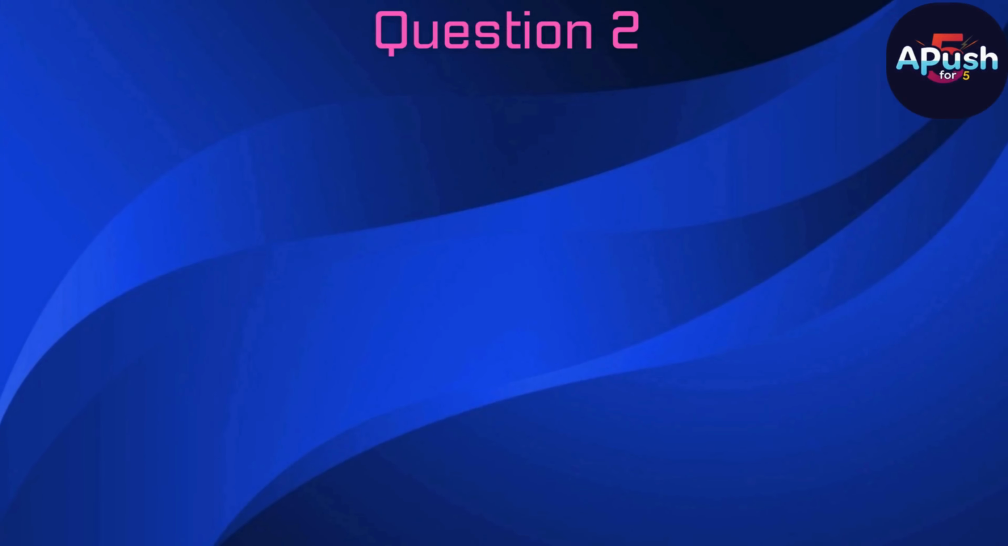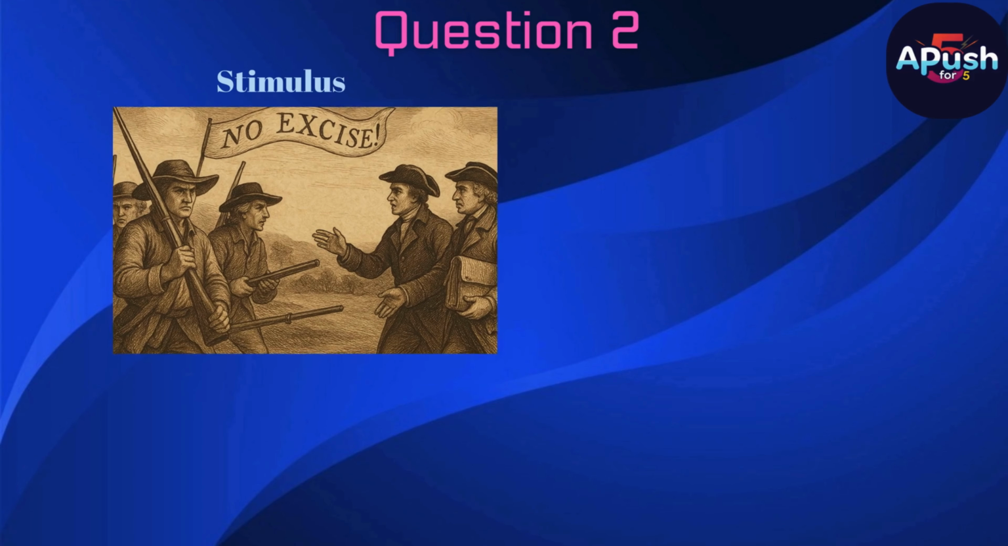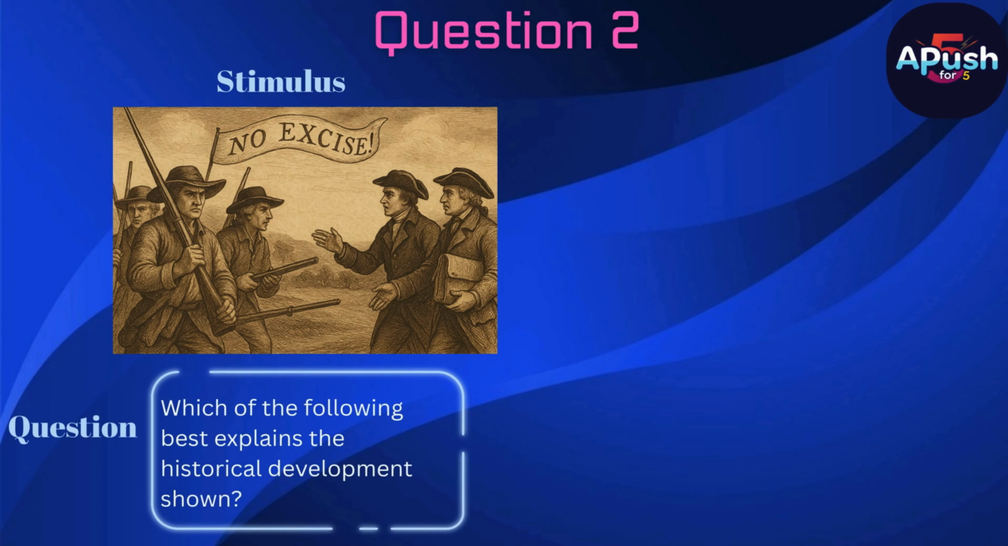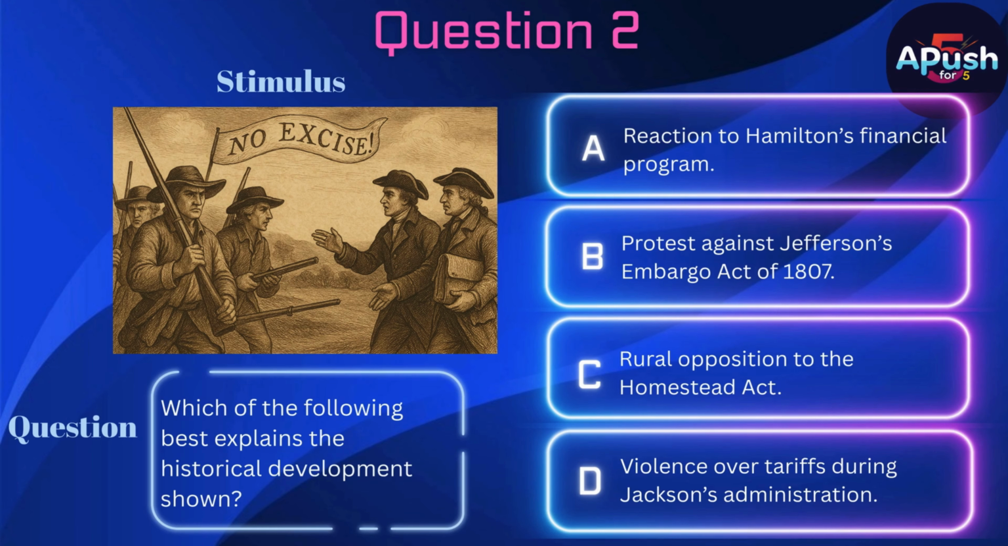Question 2. Stimulus: a 1794 engraving portrays armed farmers confronting tax collectors while a banner reads "No Excise." Question: Which of the following best explains the historical development shown? A. Reaction to Hamilton's financial program. B. Protest against Jefferson's Embargo Act of 1807. C. Rural opposition to the Homestead Act. D. Violence over tariffs during Jackson's administration.